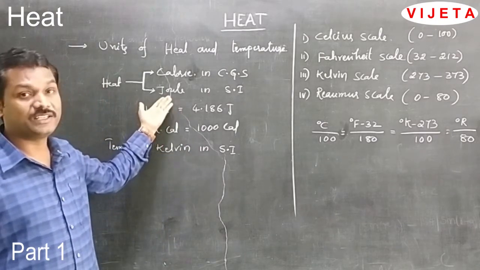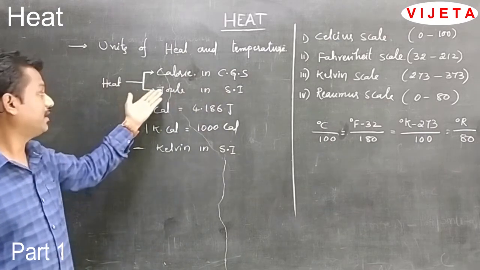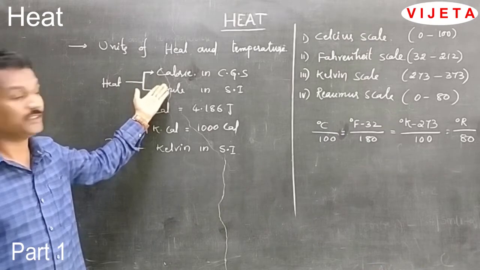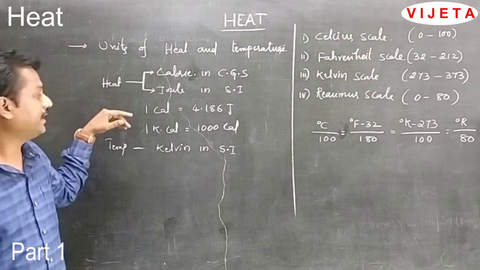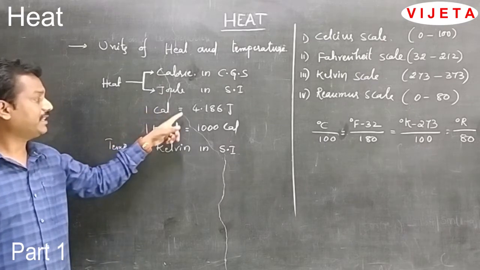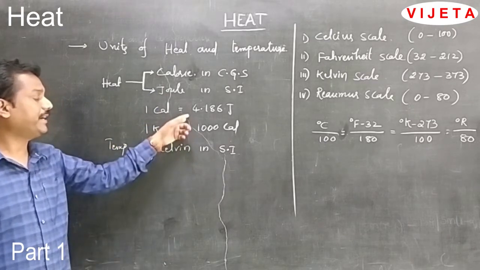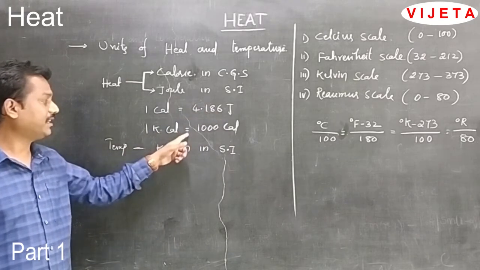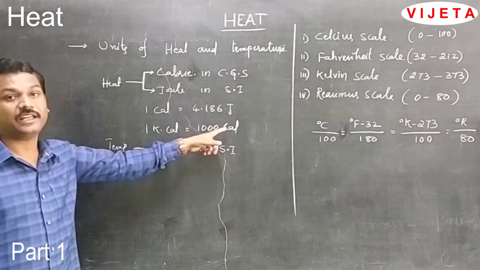And as usual, joule is the SI unit of heat, because heat is a form of energy. The joule is also an energy unit. The relationship between joules and calories: 1 calorie is equal to 4.186 joules. 1 kilocalorie is equal to 1000 calories.